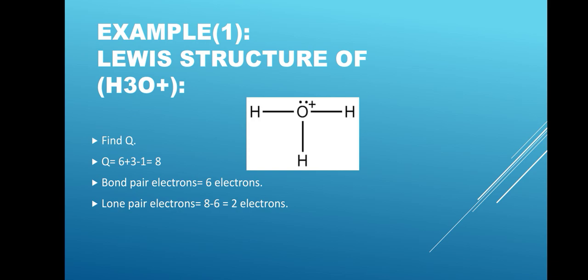Then bond pair electrons is equal to 6 electrons. We can show in this diagram that there are 3 bonds. 3 bonds means it has 6 electrons. So bond pair electrons is equal to 6 electrons. Lone pair electrons: Q minus bond pair electrons, 8 minus 6 is equal to 2 electrons.